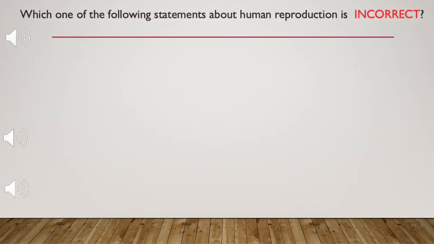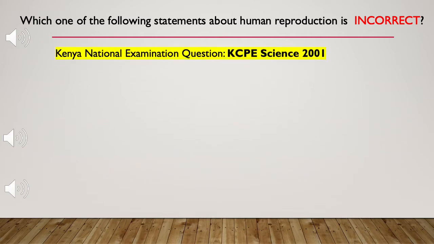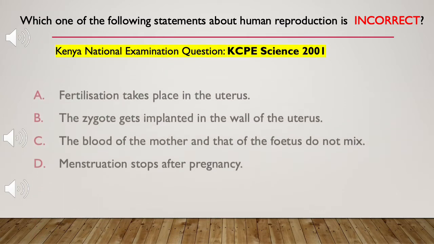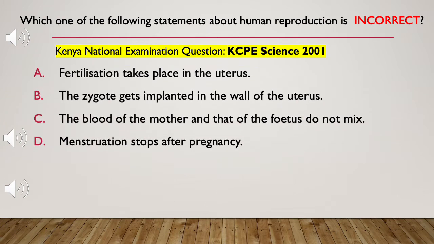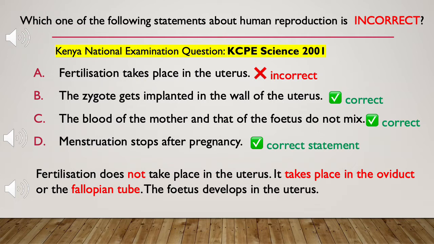Which one of the following statements about human reproduction is incorrect? A. Fertilization takes place in the uterus. B. The zygote gets implanted in the wall of the uterus. C. The blood of the mother and that of the fetus do not mix. D. Menstruation stops after pregnancy. Fertilization does not take place in the uterus. It takes place in the oviduct or the fallopian tube. The fetus develops in the uterus.